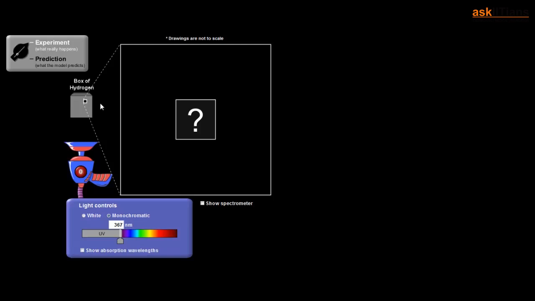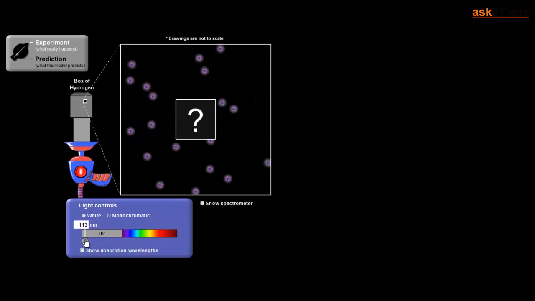I've designed an experiment, and here it goes live. So totally blank of what's going on over here. The light is being thrown. Now I'm varying the wavelength. So what I'm doing right now is increasing the energy of the light which is falling on the hydrogen atom, that is the question mark. I am decreasing the wavelength, which means in turn I'm increasing the energy. So I'm more towards the 100 nanometer zone.